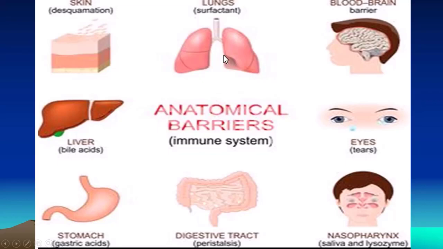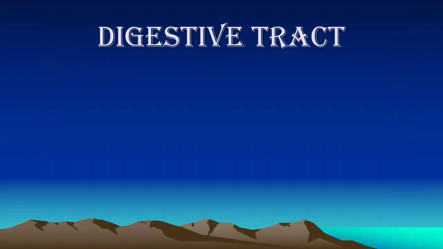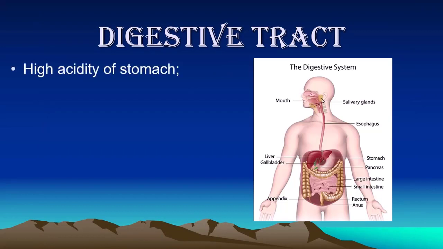Besides the skin, these organs also play a vital role in the innate immunity: liver, stomach, lungs, intestine, Peyer's patches, nose, mouth, the eyes, and the brain. In the brain, we have the blood-brain barrier. The blood-brain barrier cells are so tightly attached with each other that they don't allow any entry of pathogens to the brain tissue.